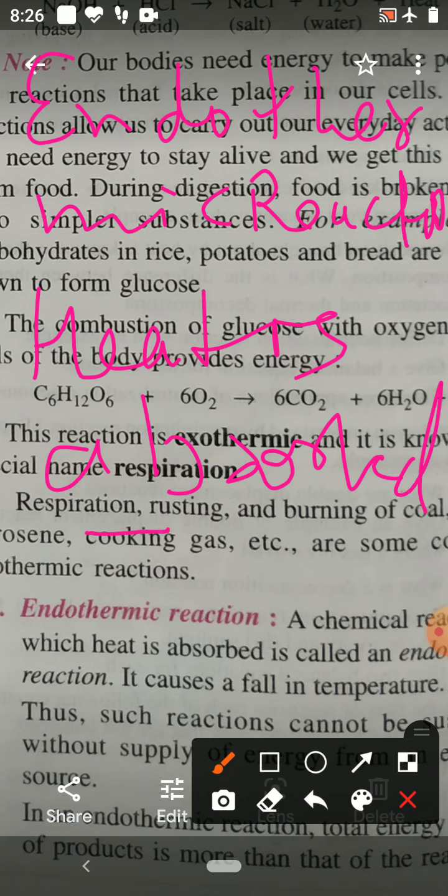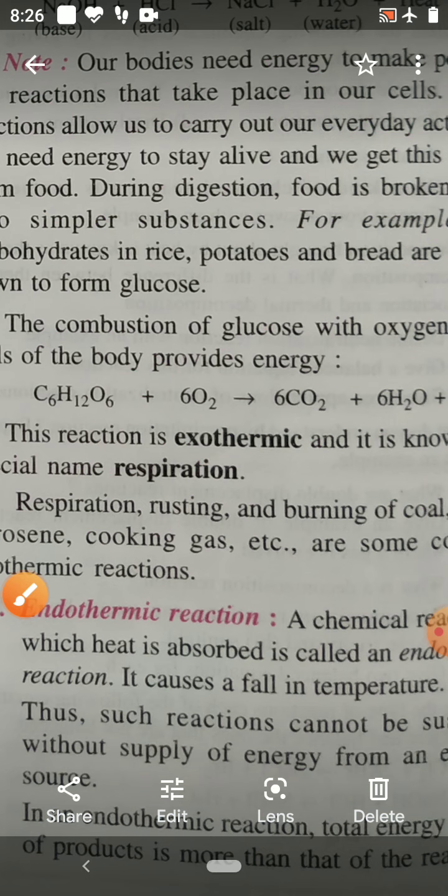It means the reaction takes place due to a supply of energy. When energy in the form of heat is given, only then will the reaction take place. So we can say the total energy of the products is more than the total energy of the reactants.